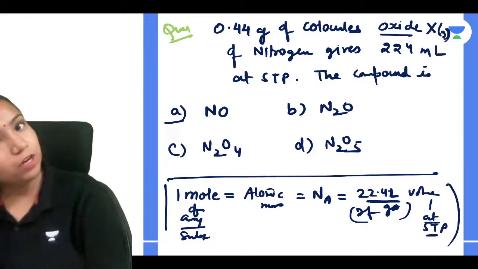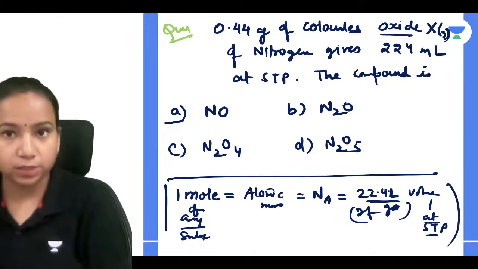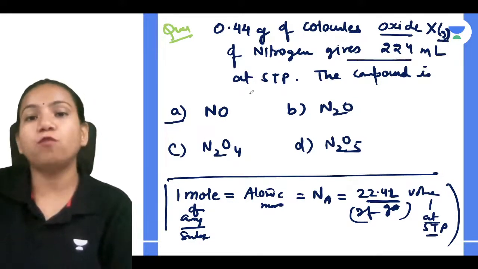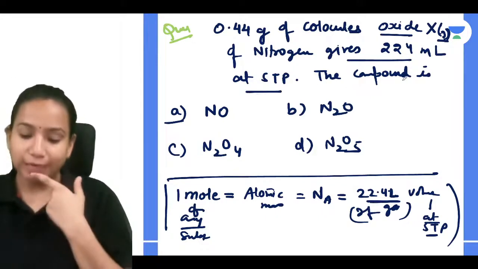The question given is: 0.44 gram of colorless oxide X, they have mentioned in the bracket gas, of nitrogen gives 224 ml at STP. The compound is,